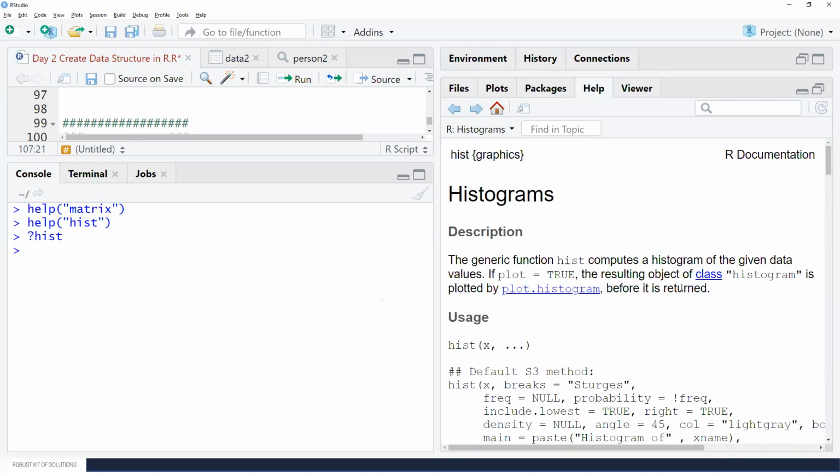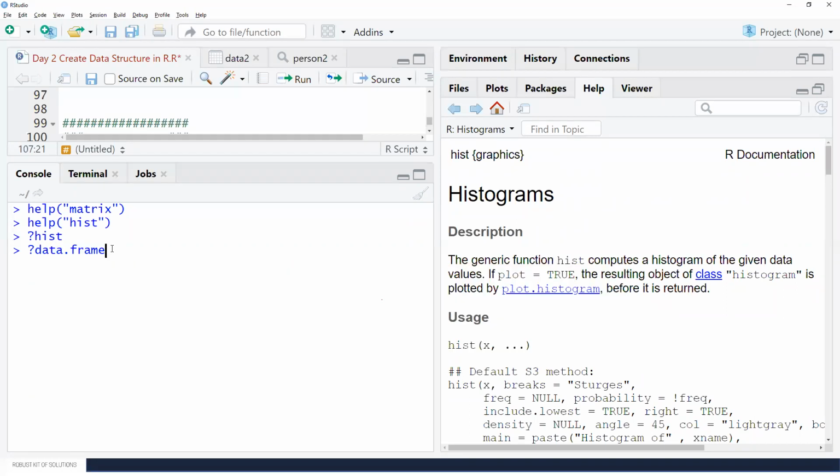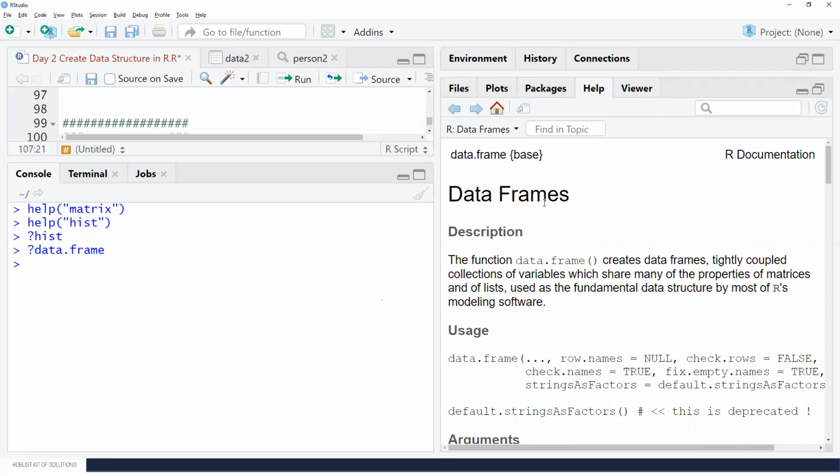So यहाँ पे histogram already था, तो वो refresh हो गया. Let me use some other thing. So let's say use me the data frame. See here data frame is there. So these are the three ways to use help in the R. So that is how you can use it. Now let us move ahead.